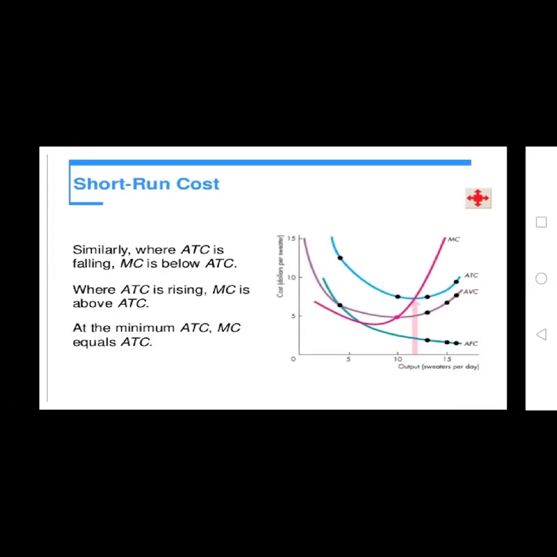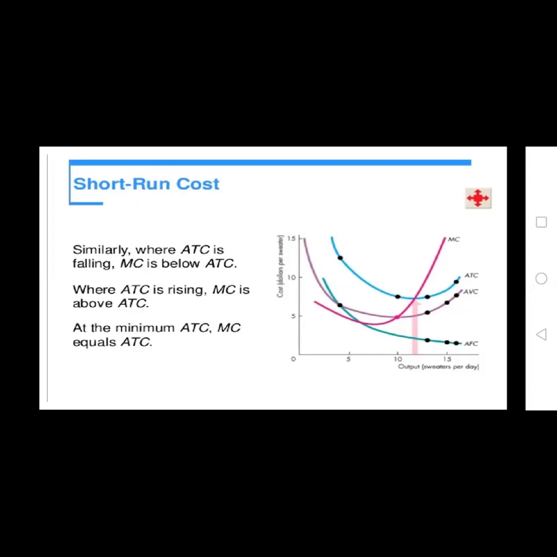At the same time, the average variable cost is below the average total cost, and the last line is the average fixed cost, which is green in color.